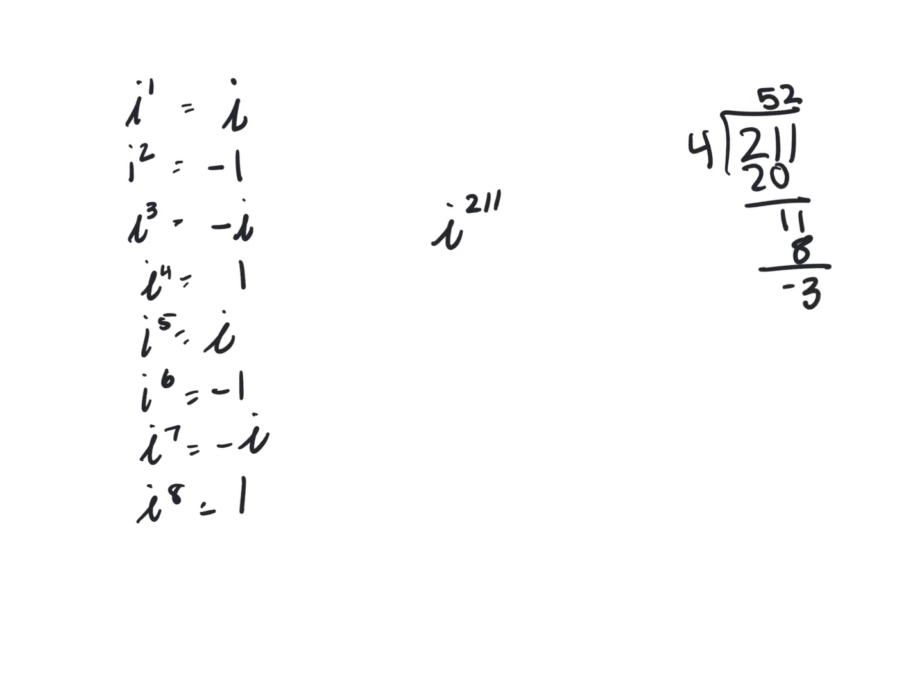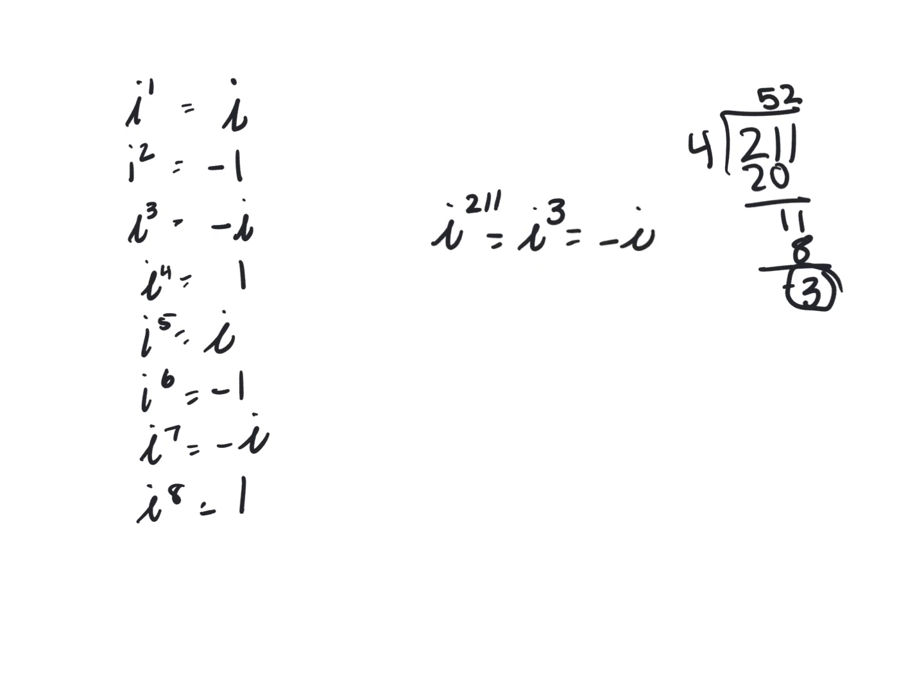Using this pattern of repeating, what if I wanted to know what i to the 211th is? I'm not going to count to 211. I'm going to divide by 4. 211 divided by 4 goes in 5 times, 20. 11 goes in 2 times, 8. And my remainder is 3. So this is the same as i to the third, because my remainder is 3.